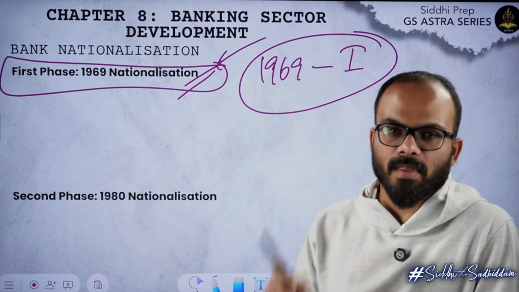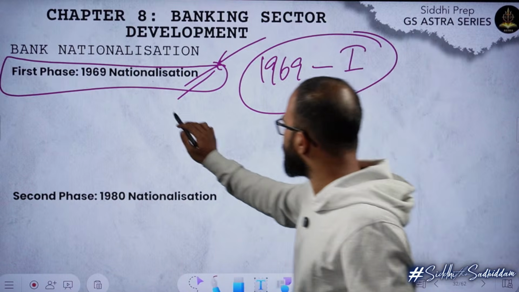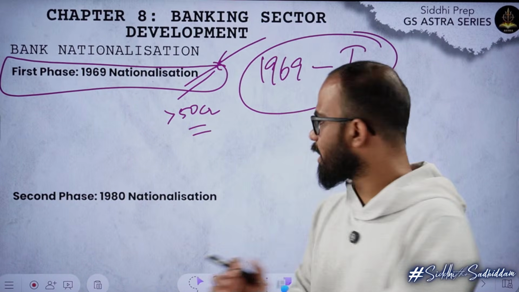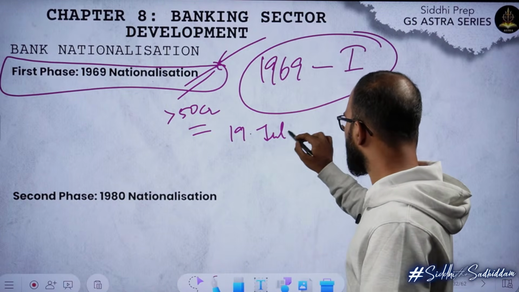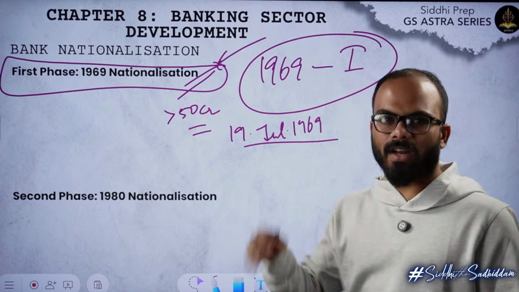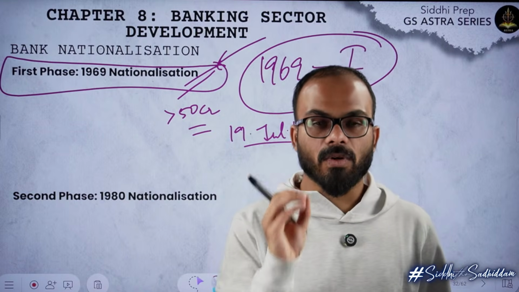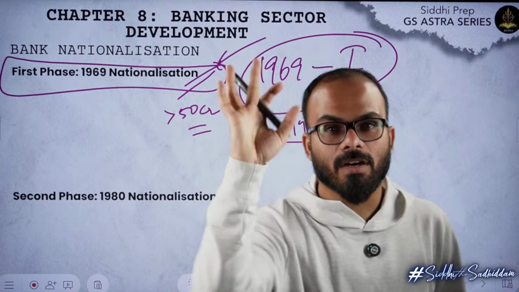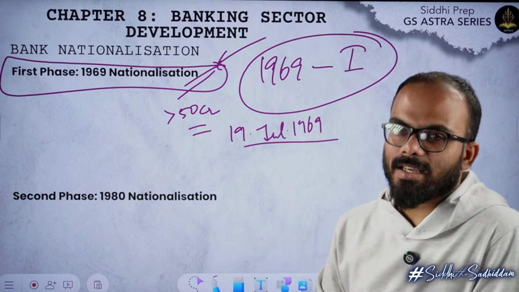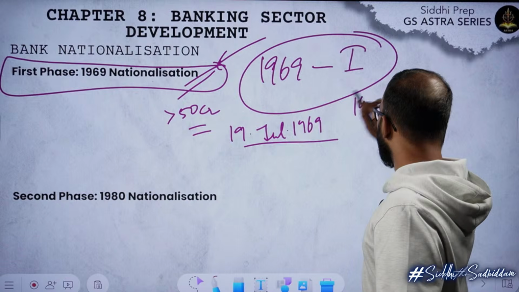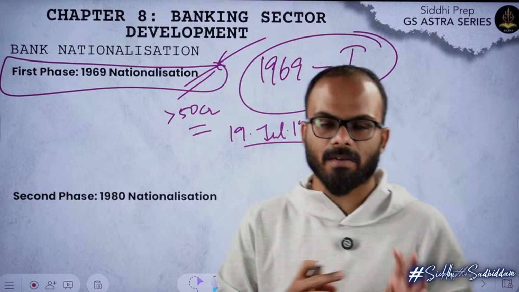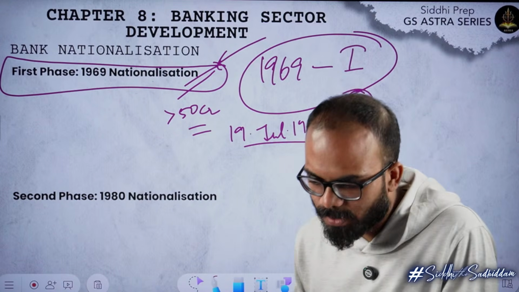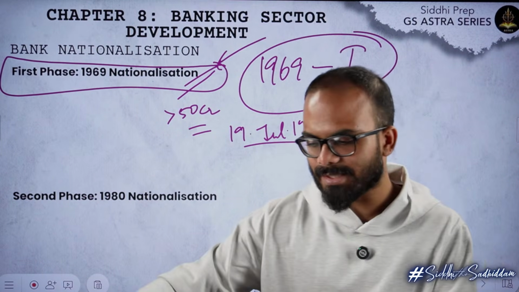So what she said is, you are a bank, if you have a deposit which is more than 50 crore rupees, from tomorrow onwards, the date that she came up with was 19 July 1969. She said, from 19 July 1969, if you have more than 50 crore rupees in your deposit, you can't be the owner of the bank anymore. She went ahead and nationalized almost 14 commercial banks. She said, I am the owner of these banks. It was Central Bank of India, Punjab National Bank, Bank of Baroda, UCO Bank, Canara Bank, all these banks were there. And she nationalized everything.